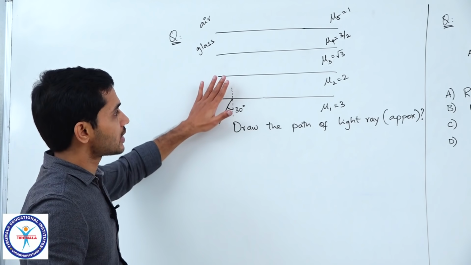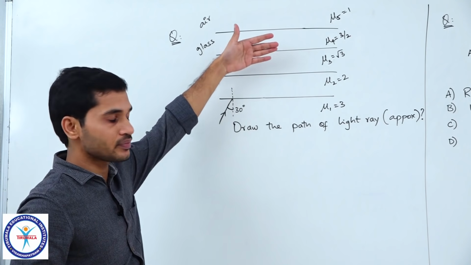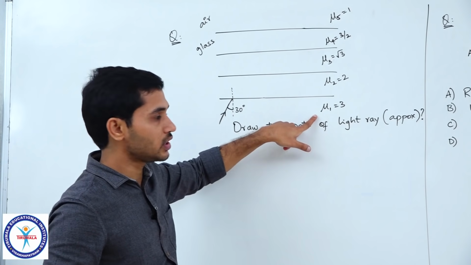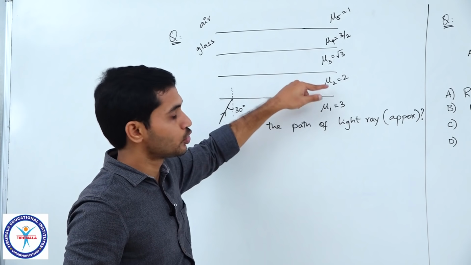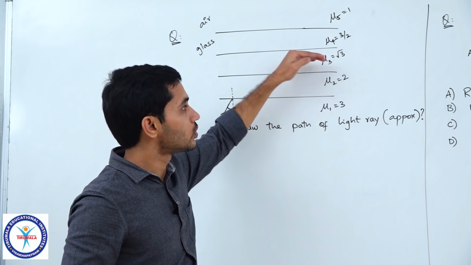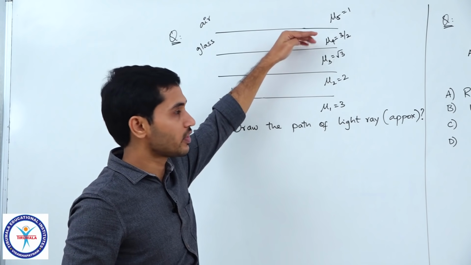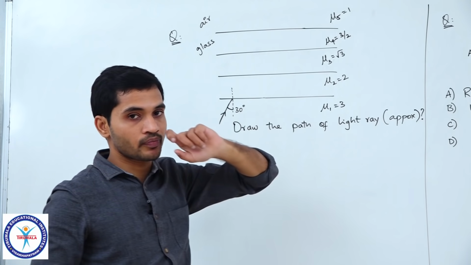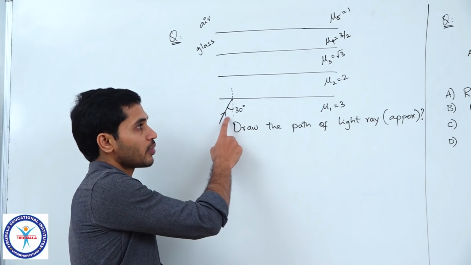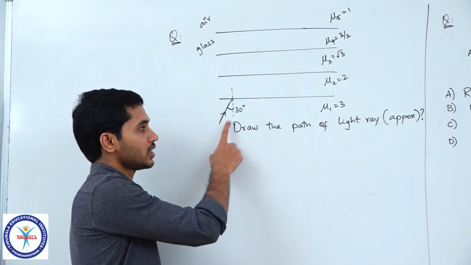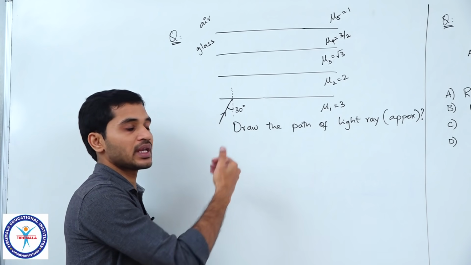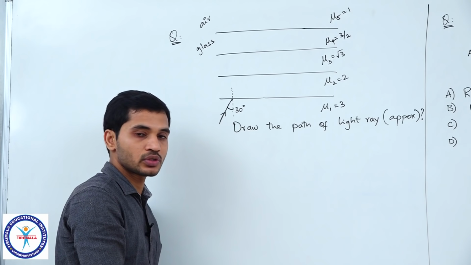If you look at this, these are different media having different interfaces. This medium has a refractive index of 3, lesser than that 2, lesser than this 1.732, lesser than this 1.5, lesser than this 1, right. Okay. So the light ray is coming from here. Let us try to estimate how the light ray travels from one medium to another medium.